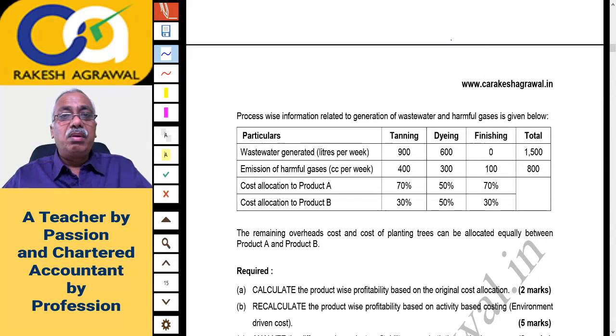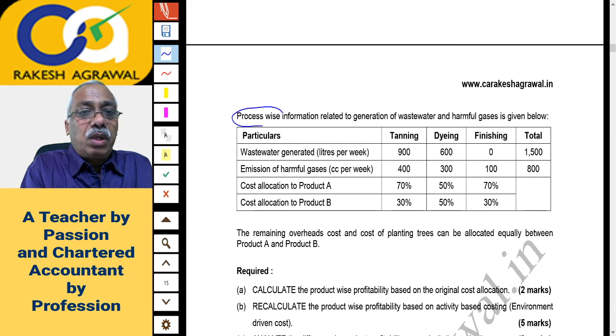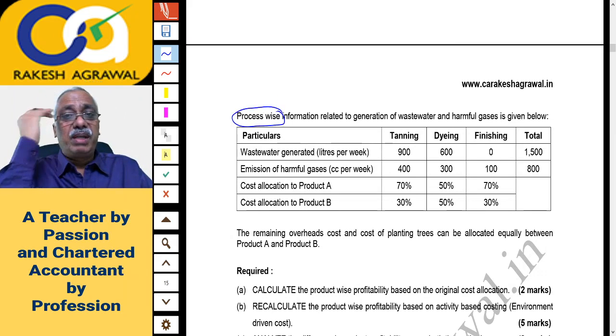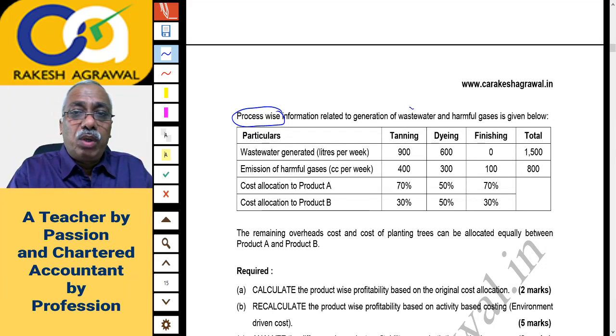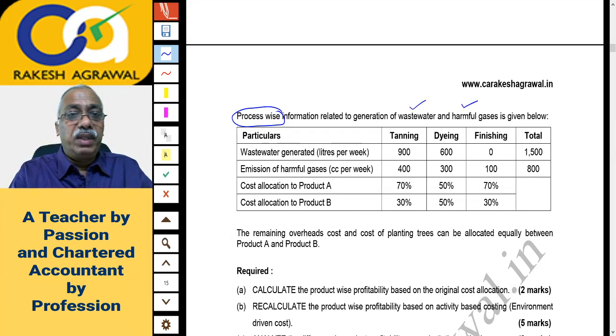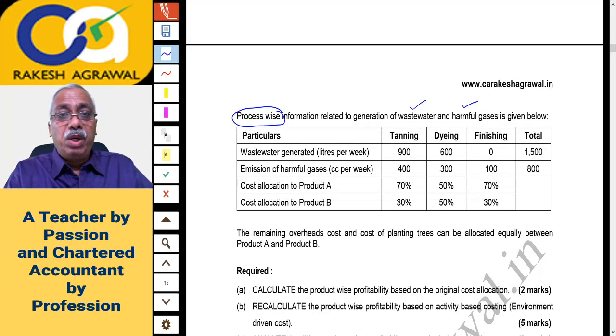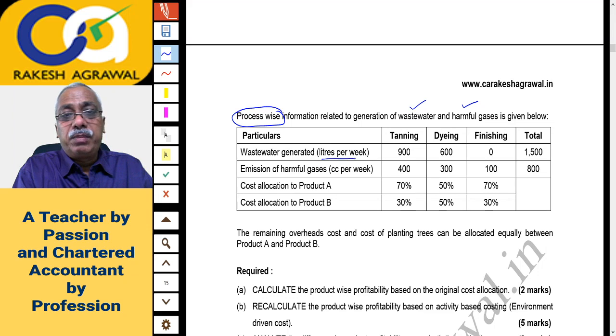Process-wise information related to generation of wastewater and harmful gases is given below. Now please remember this data is process-wise, not product-wise. Wastewater generated is given in liters per week. This is data in liters per week, not rupees.